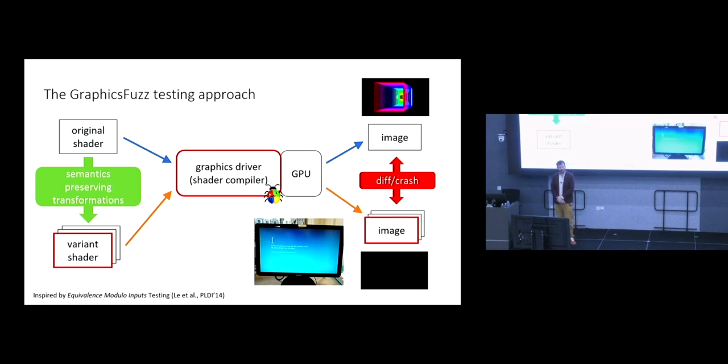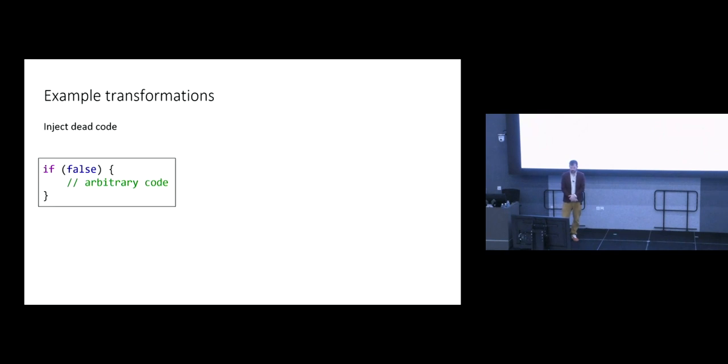And to give you an example of semantics-preserving transformations, there are tons of them implemented in the tool, but some pretty simple examples. One is injecting dead code. At any point in the graphics shader, you can write if false and then some arbitrary code, as long as that code is syntactically and type correct. So this should definitely not change the semantics of the program. And you might assume that a compiler would just eliminate that code. It would see if false, eliminate it. And hopefully it would. That's something that should be tested, not testing whether it does, but testing that it doesn't completely mess up in trying to do so.